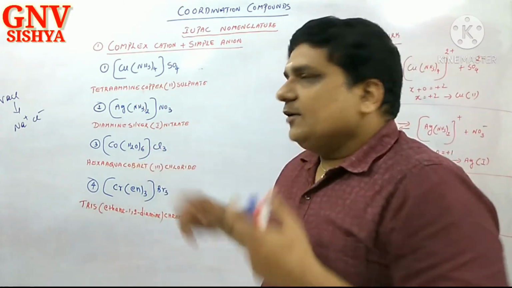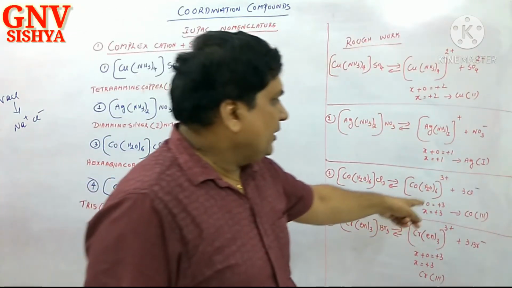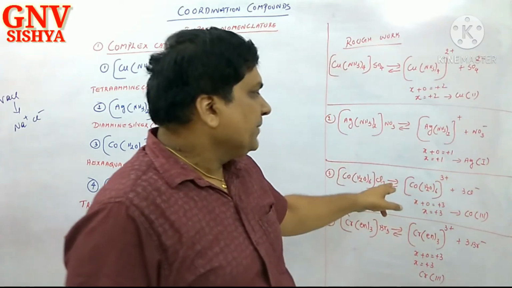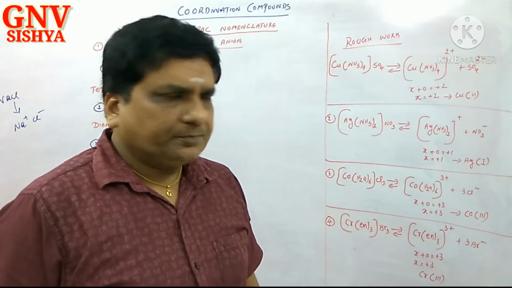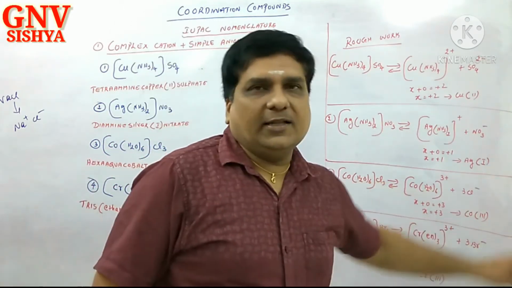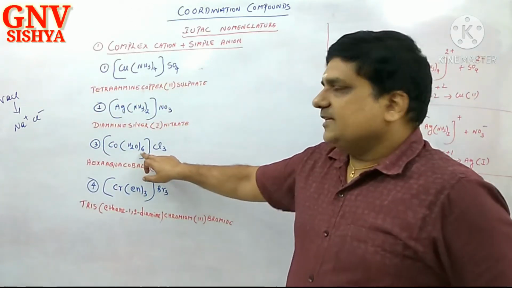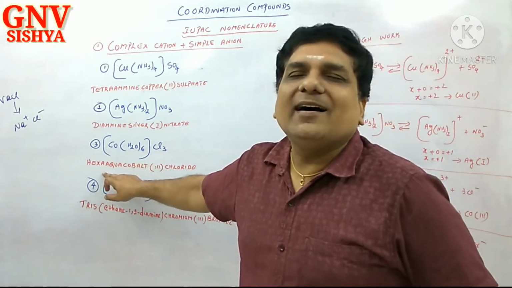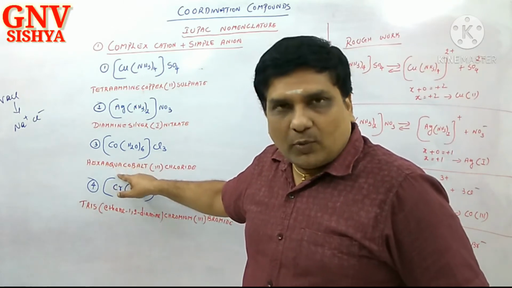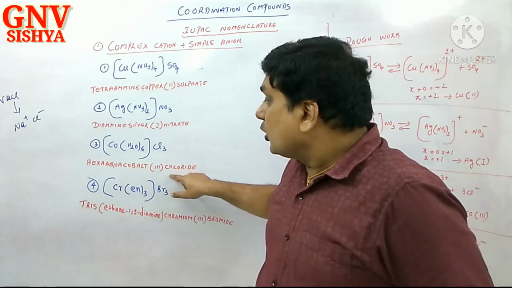Correct? So [Co(H2O)6]Cl3. Here I am doing this rough work. Cl3 means 3 Cl minus, automatically this is 3 plus. [Co(H2O)6] 3 plus: X plus 0 is equal to plus 3, X is equal to plus 3. Cobalt is what? Roman letter 3. Correct? Right. Shall we do this now? This is 6 times, hexa. H2O is called aqua. Hexaaqua cobalt, Roman letter 3.